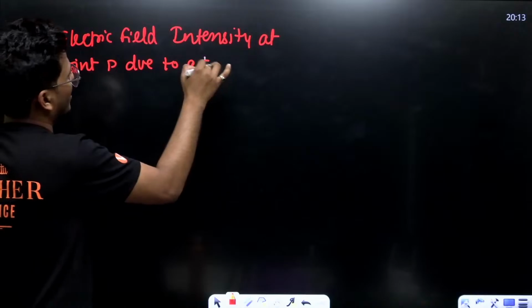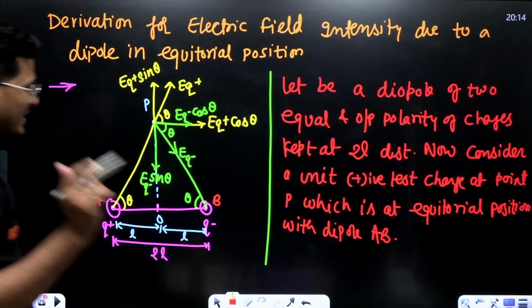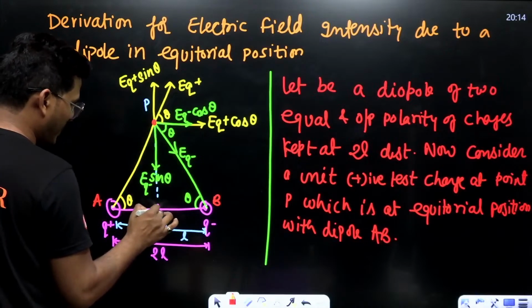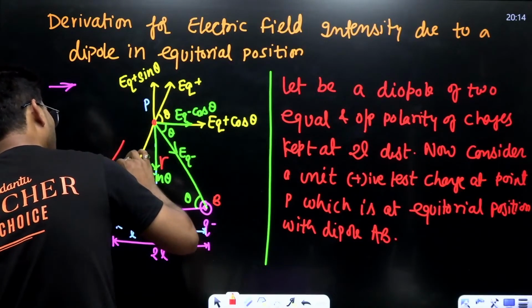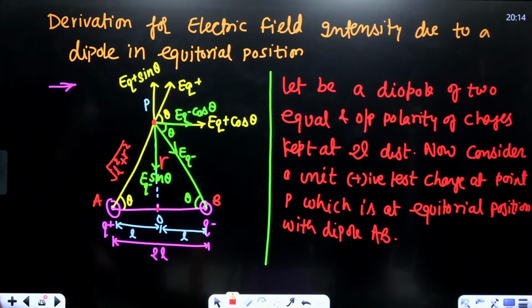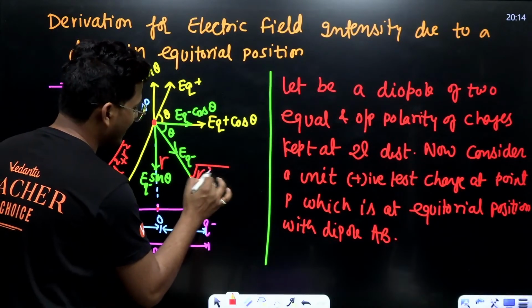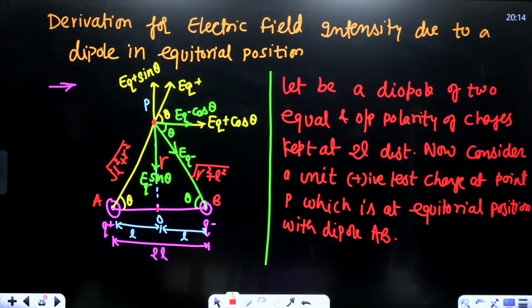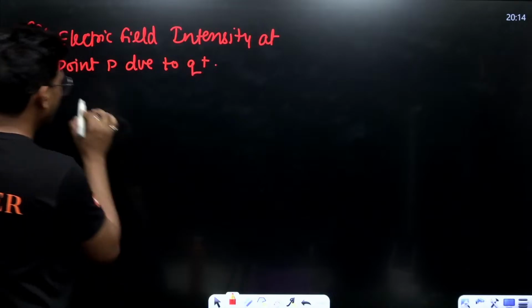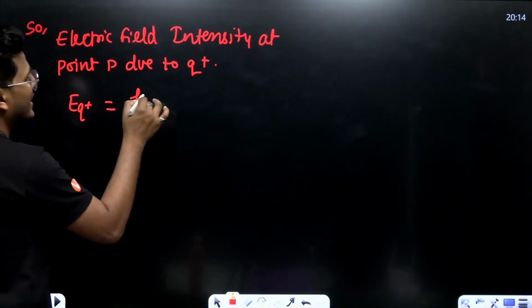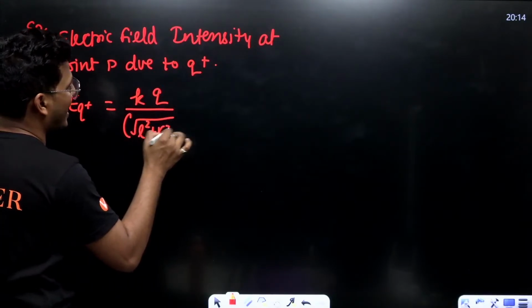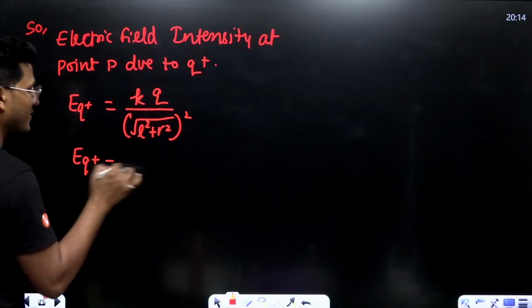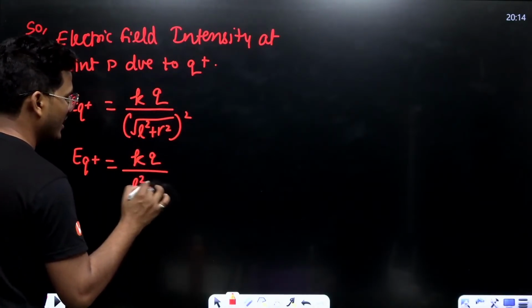due to Q positive. See, if I'm considering this PO as R, then what about this distance? This is the square root of L square plus R square from Pythagorean theorem. This is also R square plus L square. All right. So EQ positive is KQ upon R square, that means KQ upon the square of the root of L square plus R square, which means EQ positive is KQ upon L square plus R square.